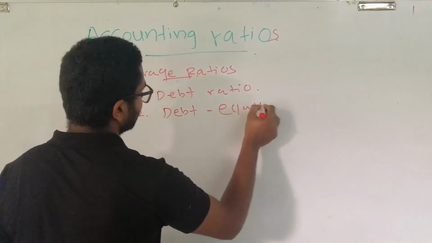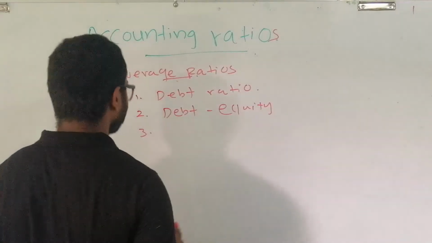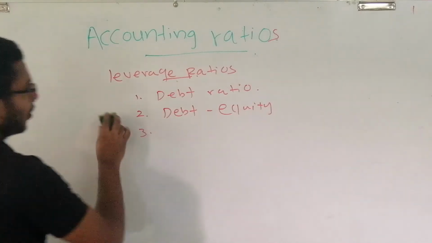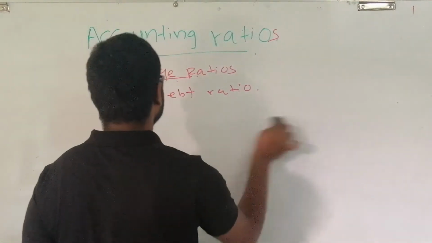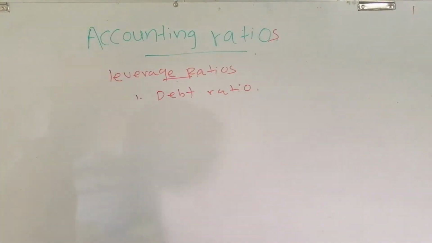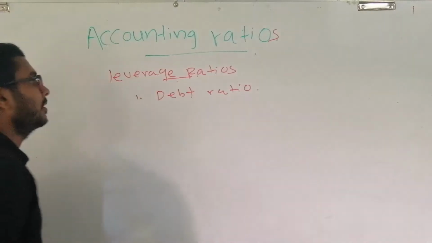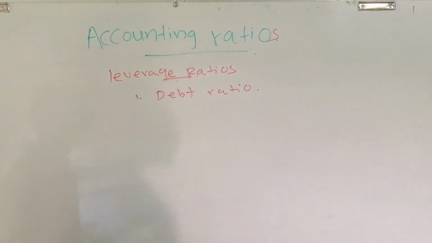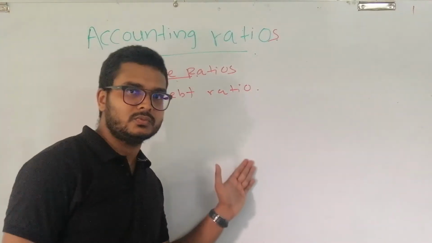And the last one is the interest coverage ratio. We can't study all the ratios at once. Therefore, we have to go through the debt ratio first, and then we can carry on our studies on the rest of the two ratios.